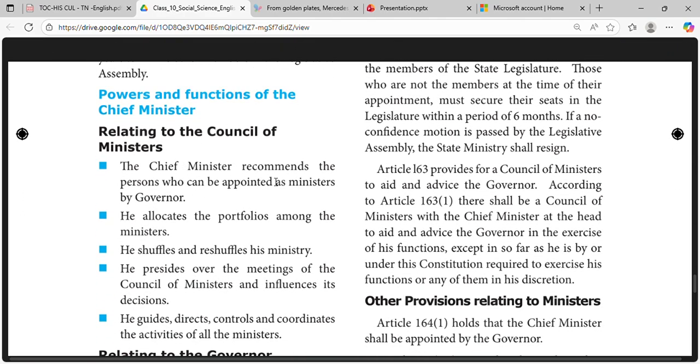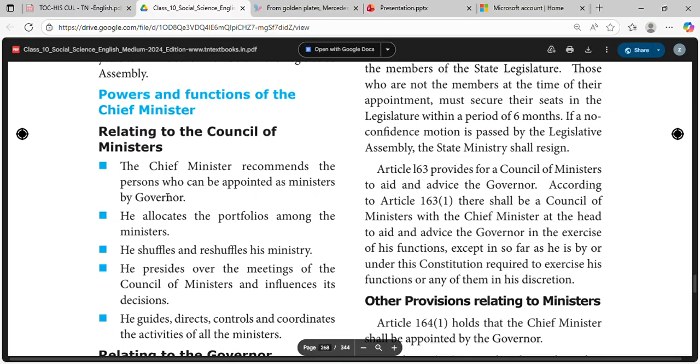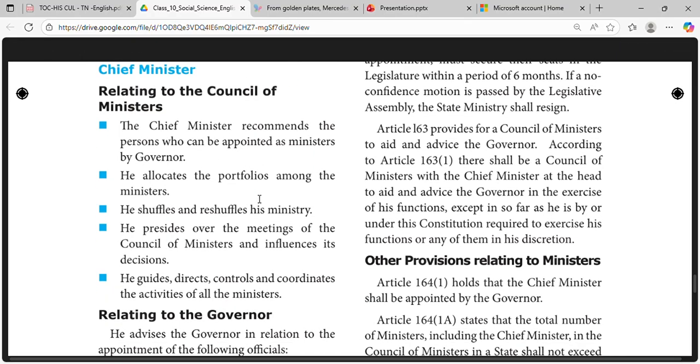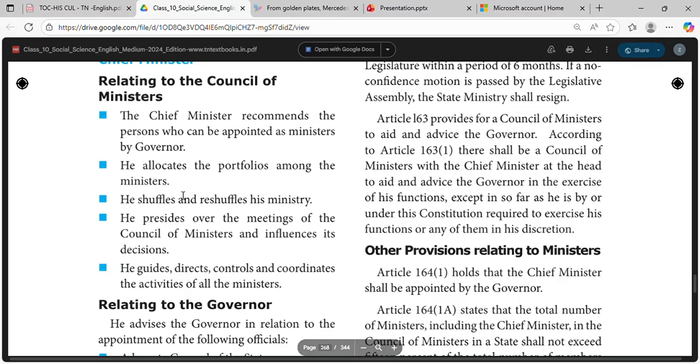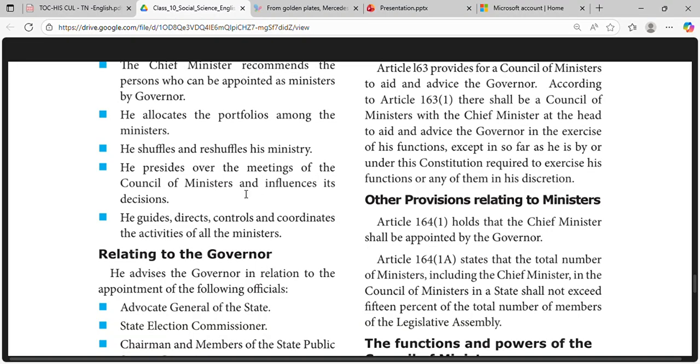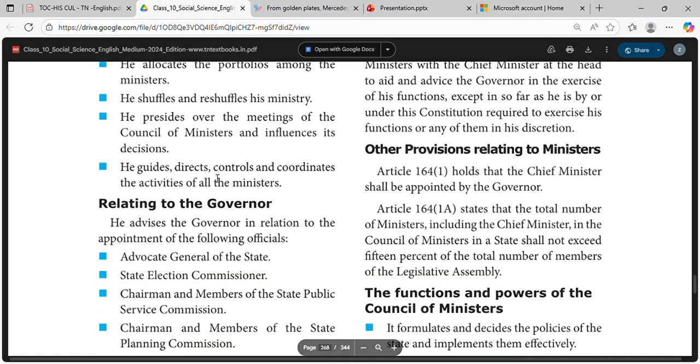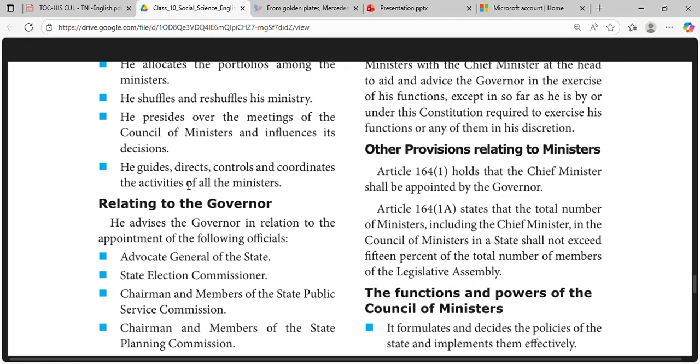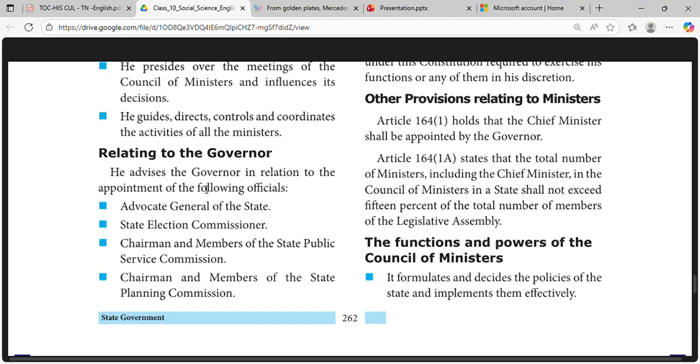Powers and functions of the chief minister: He recommends the persons who are to be appointed as ministers by the governor. He allocates portfolios among the ministers. He shuffles and reshuffles his ministry. He presides over the meetings of the council of ministers and influences its decisions. He guides, directs, controls, and coordinates the activities of all the ministers.